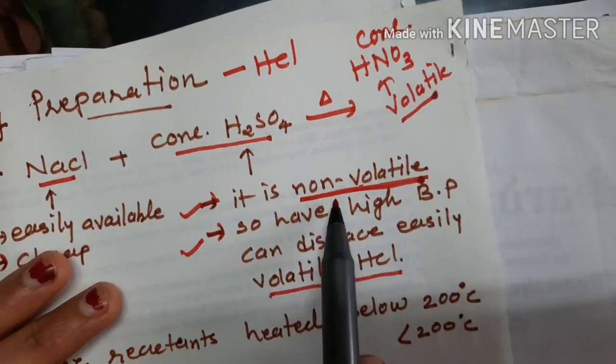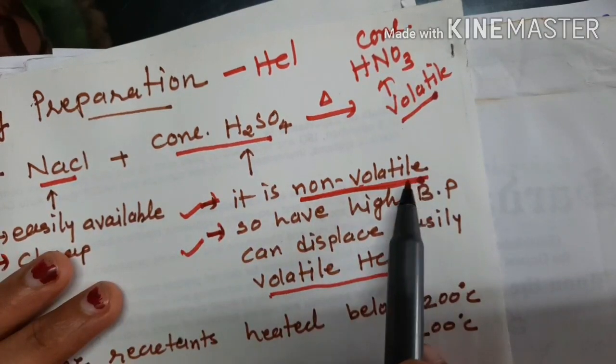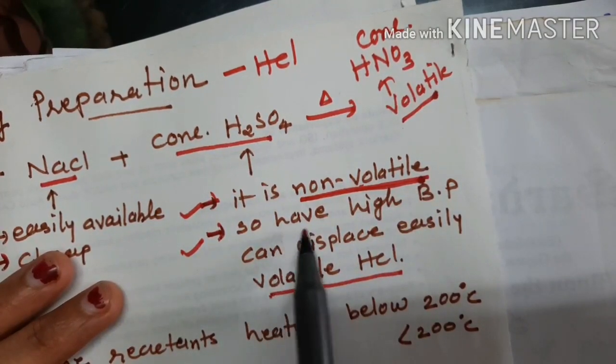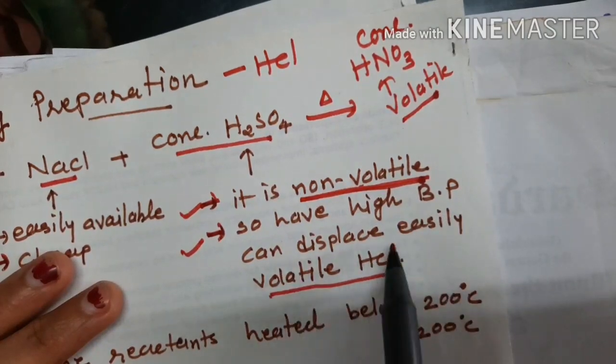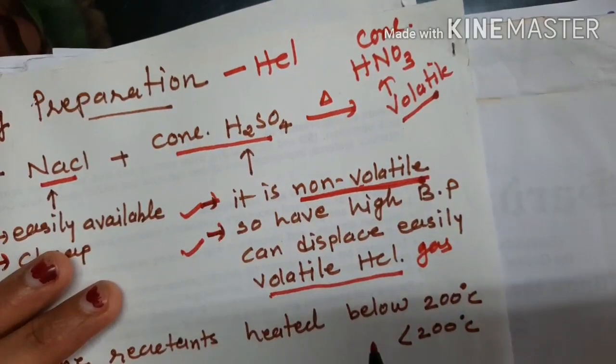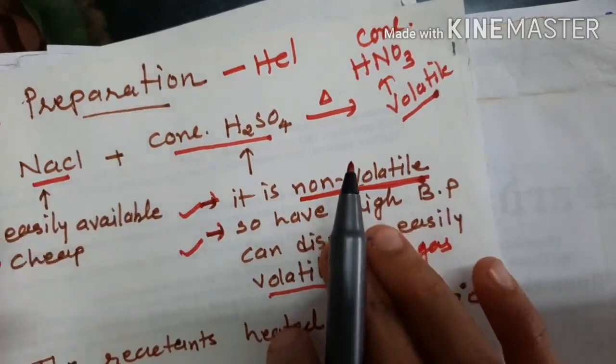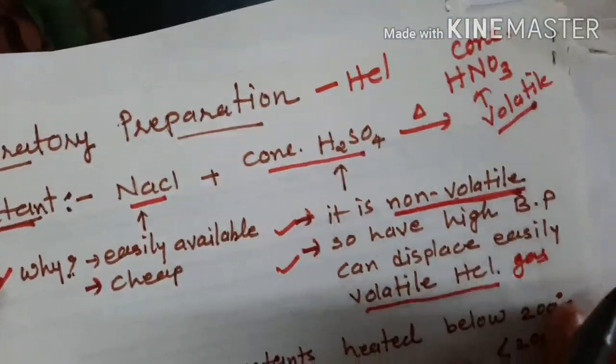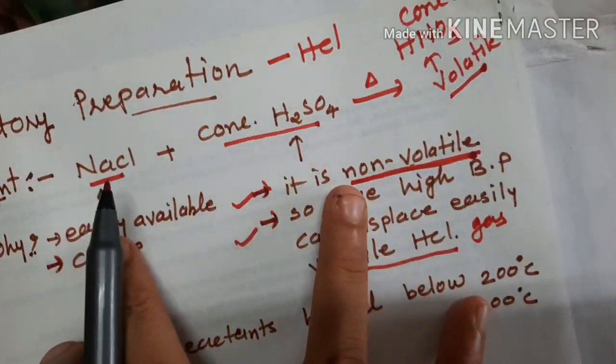First, it is non-volatile. Second, it has a higher boiling point and can easily displace the volatile HCl gas. Is it clear? Have you understood this? These are the reactants we took.